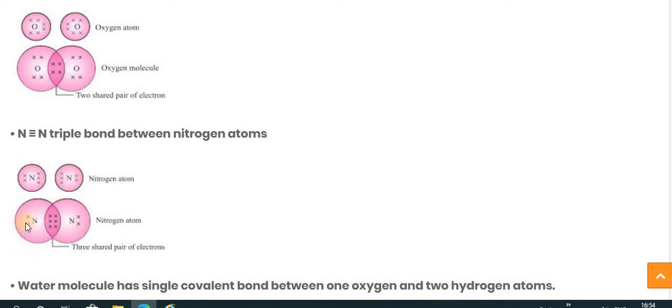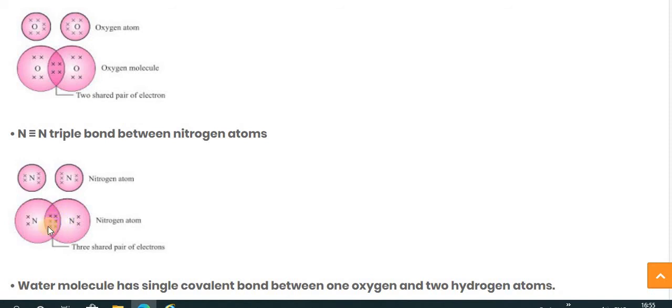So here you can see this nitrogen shares its own 3 electrons, and this nitrogen also shares its 3 electrons. And then after the sharing of 3 pairs of electrons, the covalent bond is formed between the nitrogen atoms.